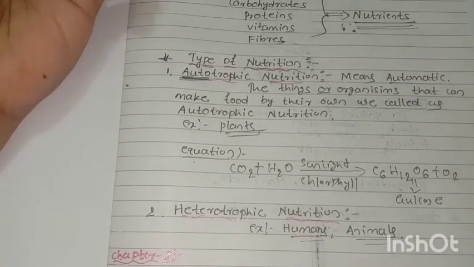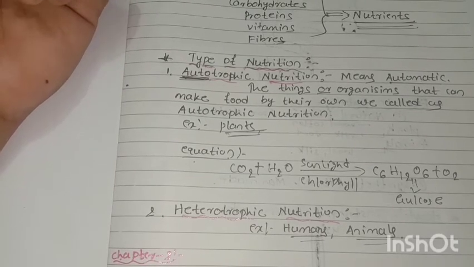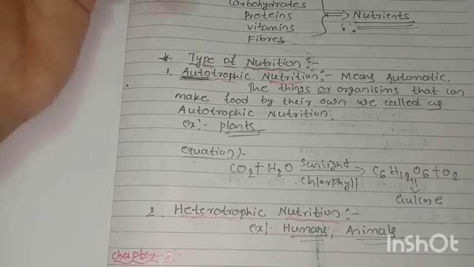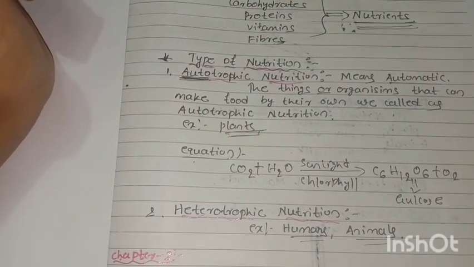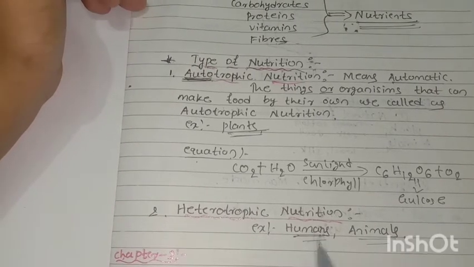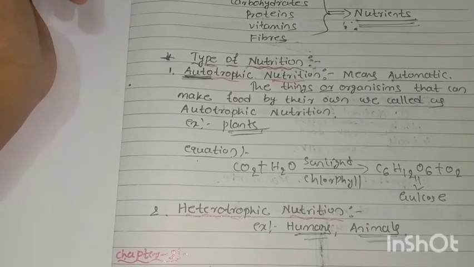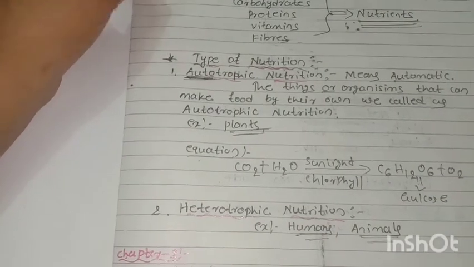They depend on others, on other organisms. Such types of nutrition are called what, children? Heterotrophic nutrition. Yes. Now do you understand the examples, humans and animals? Yes. Next, we have to come to know the next.